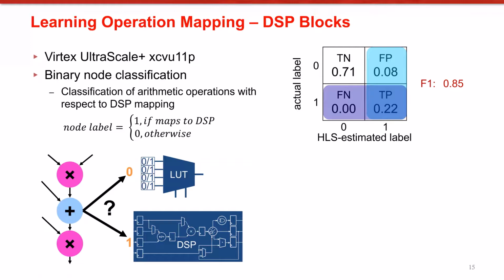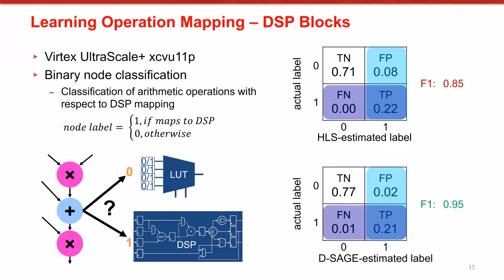F1 score is a measure of classification model accuracy, and it is widely used especially for unbalanced data. Our goal is to improve the F1 score. At the bottom, we have the results from our DSage model. We achieved 12% improvement in the F1 score compared to the HLS tool.